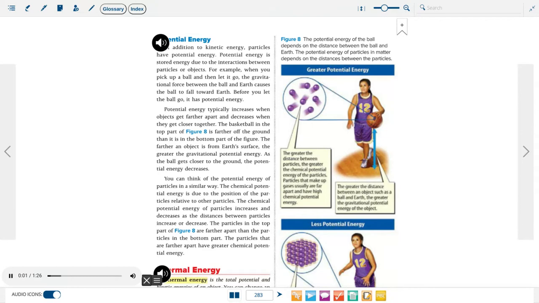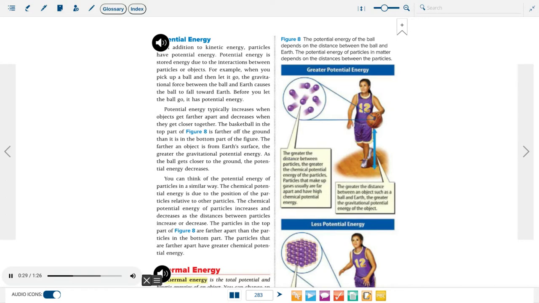Potential energy. In addition to kinetic energy, particles have potential energy. Potential energy is stored energy due to the interactions between particles or objects. For example, when you pick up a ball and then let it go, the gravitational force between the ball and Earth causes the ball to fall toward Earth. Before you let the ball go, it has potential energy.